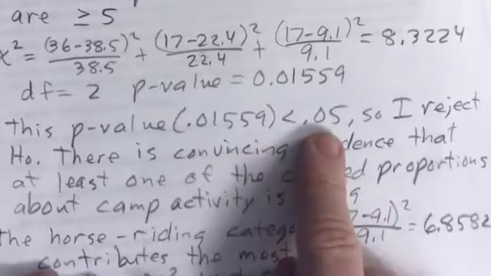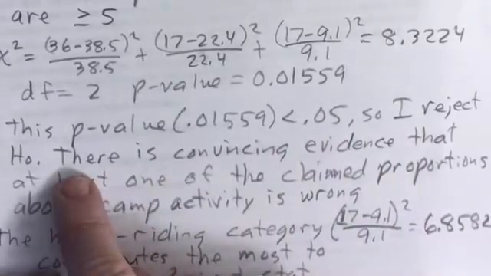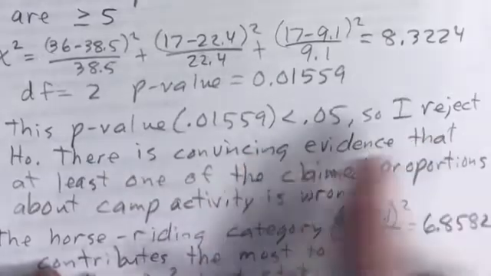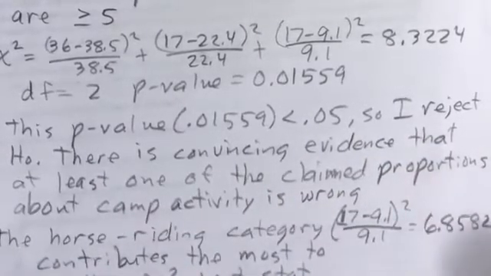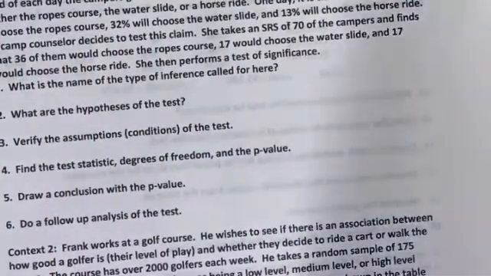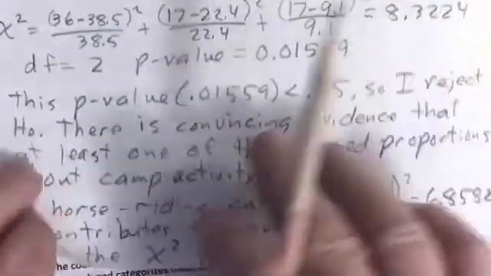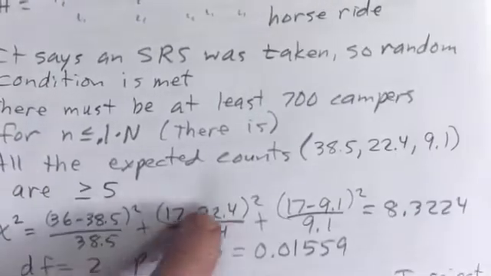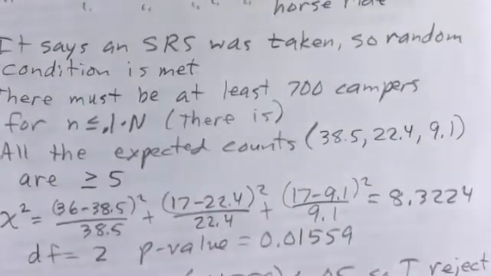If your p-value is above 0.05, you'd say you do not reject the null, that you do not have convincing evidence that, and then you restate the alternative. Then it says do a follow-up analysis. Follow-up analysis means look at these contributing parts, which, like I said, your calculator does tell you.